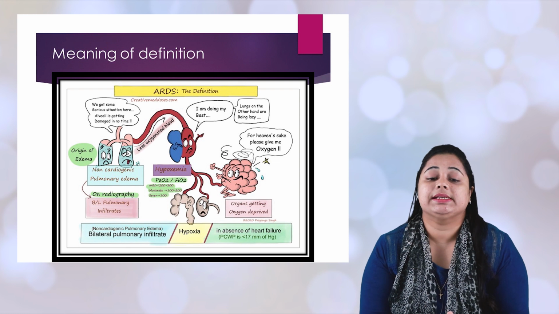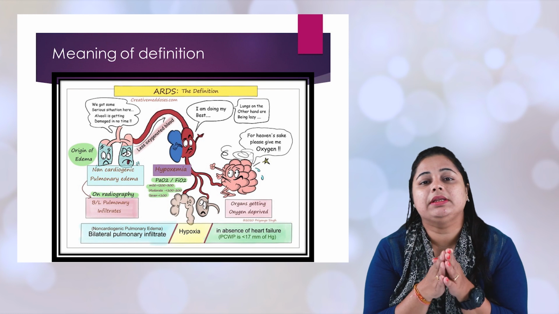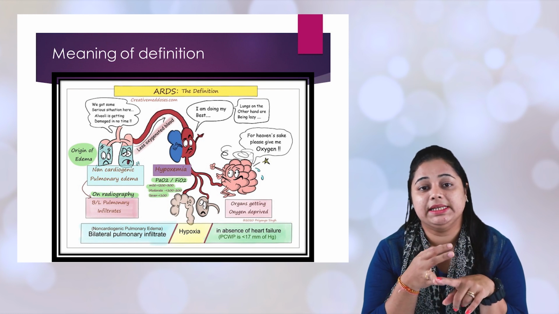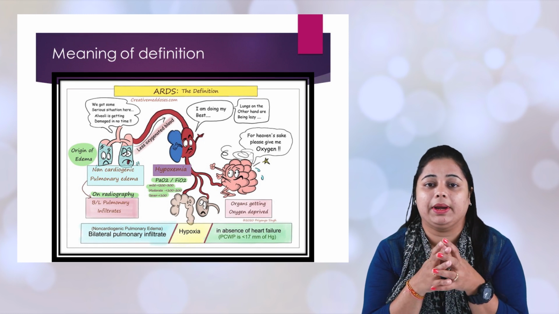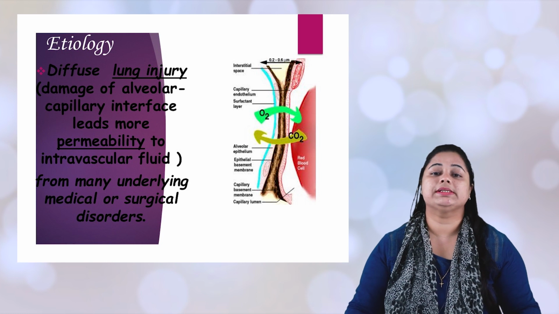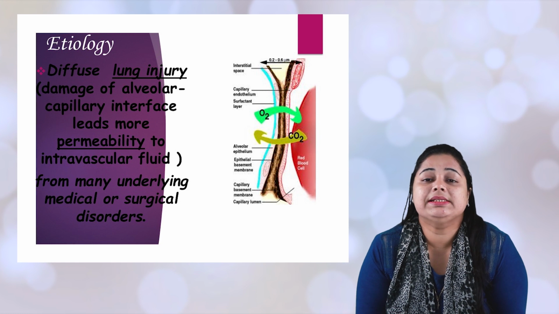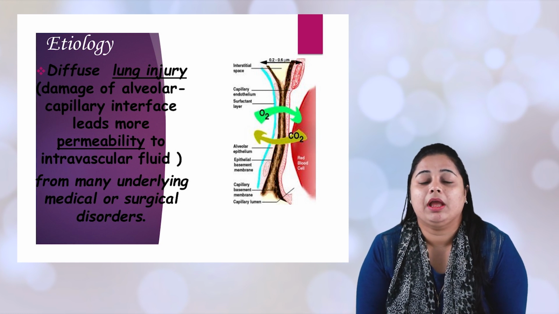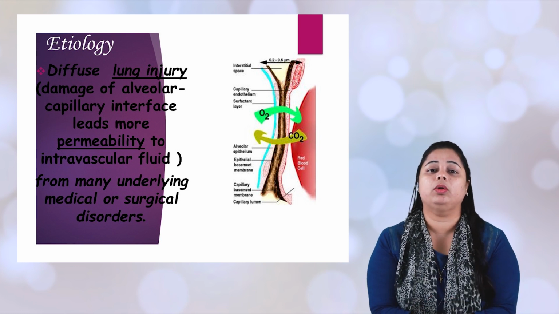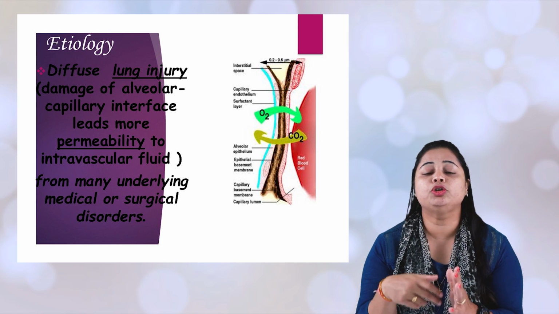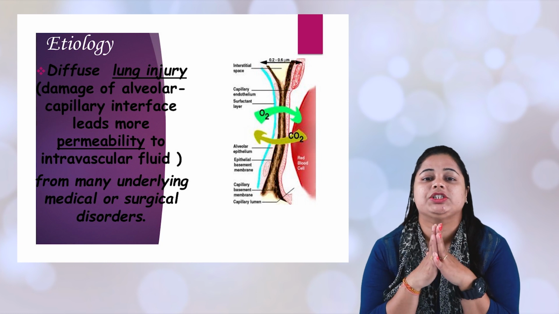So, ARDS is a sudden progressive respiratory disease where a person suffers with hypoxemia, dyspnea, and pulmonary infiltrate along with decreased lung compliance. Let us go into the etiology. As the PPT says, there is something called lung injury. Before you understand what lung injury is, I want to tell you there is a word called permeability. You should know the meaning of permeability, otherwise you will not understand what the etiology actually is.